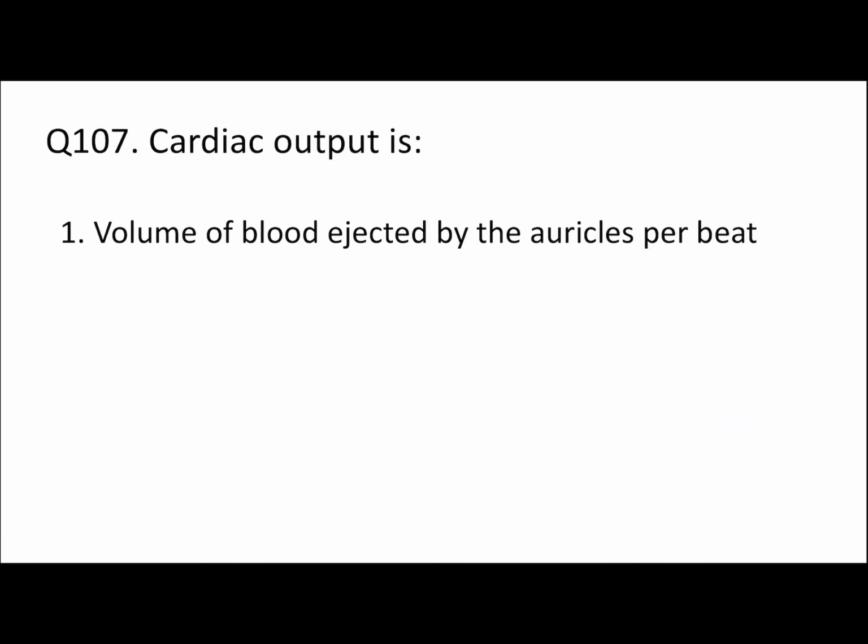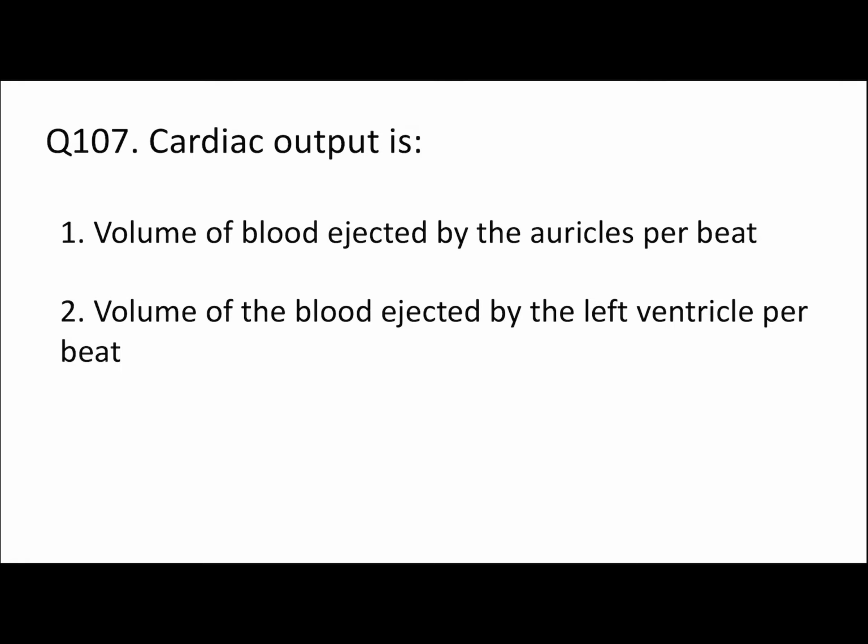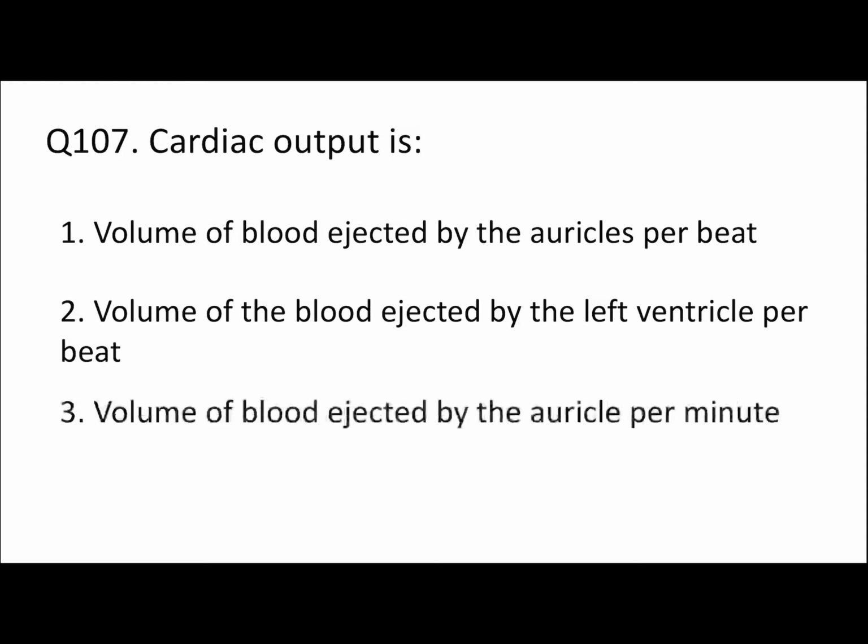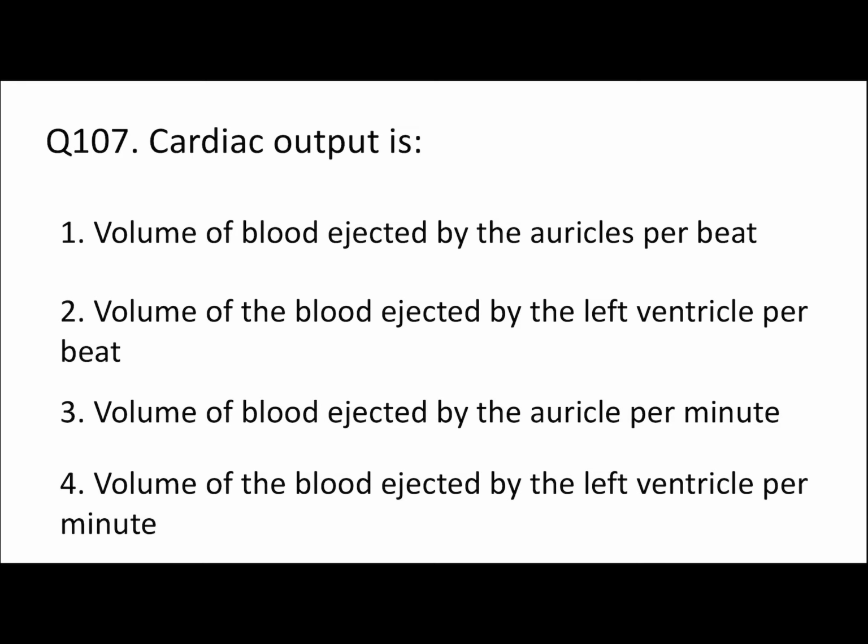Okay, let's see next. 107. Cardiac output is volume of blood ejected by the auricles per beat, volume of blood ejected by the left ventricle per beat, volume of blood ejected by the auricle per minute, or volume of blood ejected by the left ventricle per minute. Actually, cardiac output is the volume of blood ejected by the left ventricle per minute.